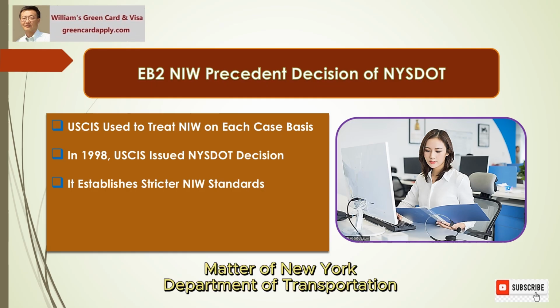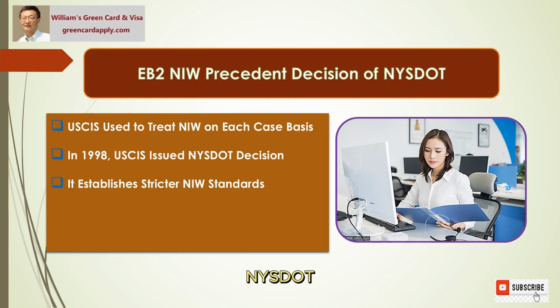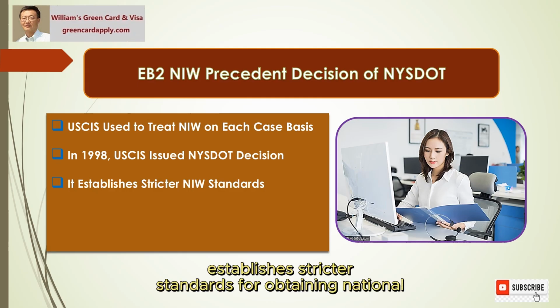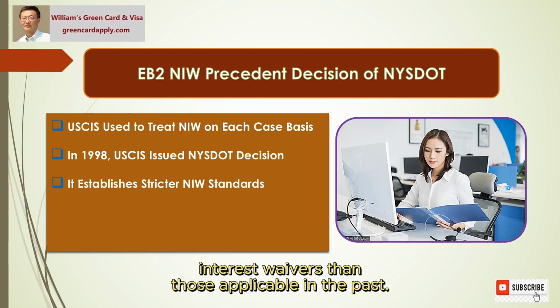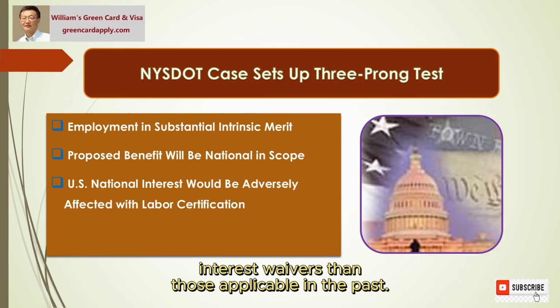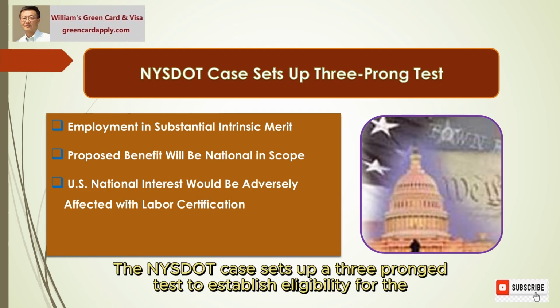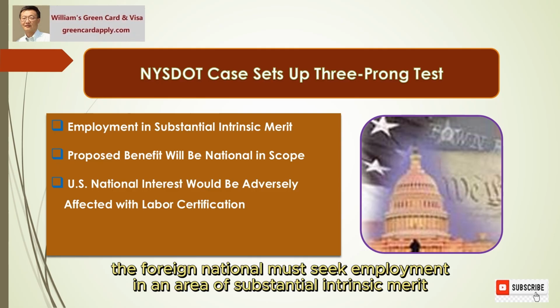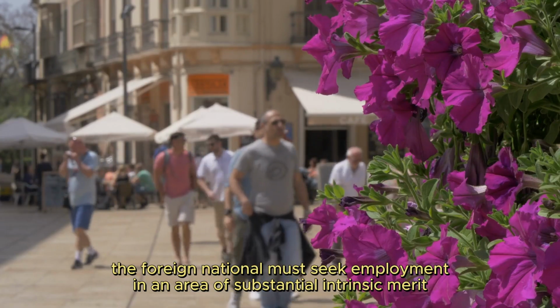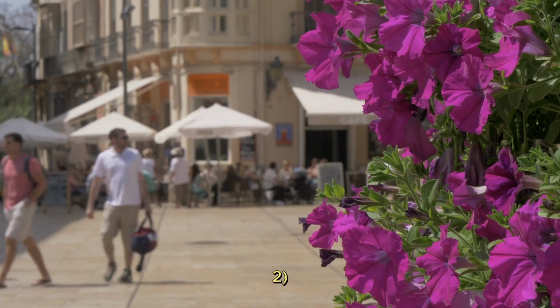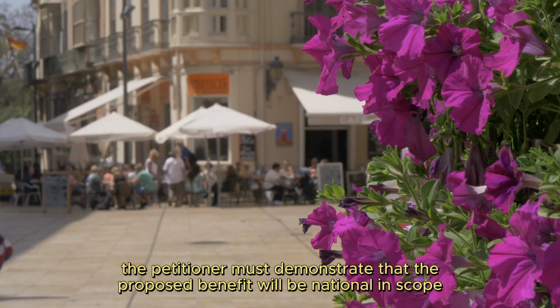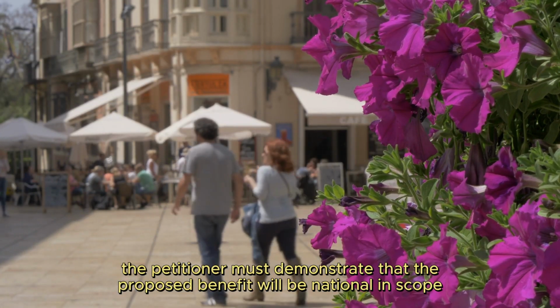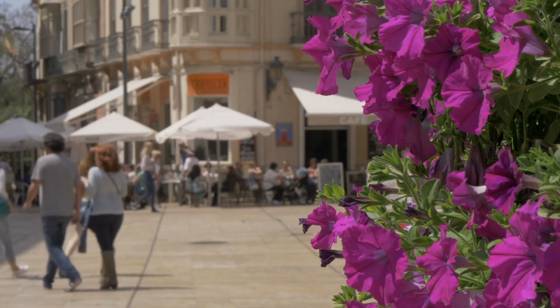Matter of New York Department of Transportation, NYSDOT, establishes stricter standards for obtaining national interest waivers than those applicable in the past. The NYSDOT case sets up a three-pronged test to establish eligibility for the national interest waiver petition. 1. The foreign national must seek employment in an area of substantial intrinsic merit. 2. The petitioner must demonstrate that the proposed benefit will be national in scope, and 3.